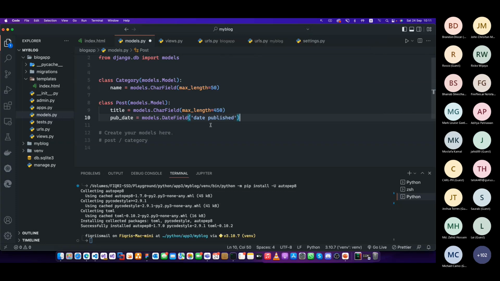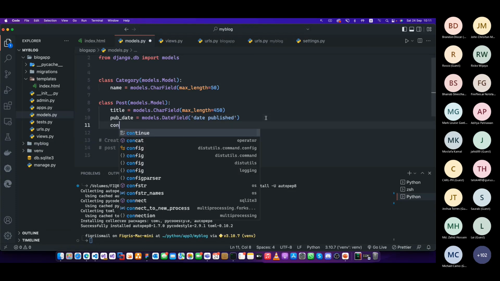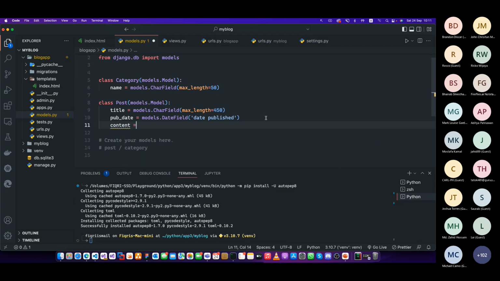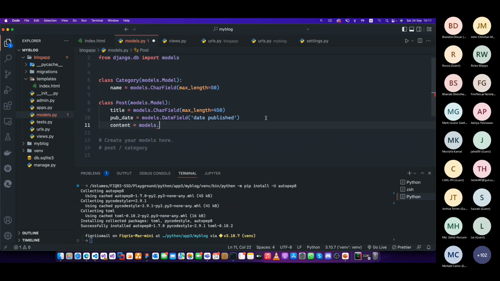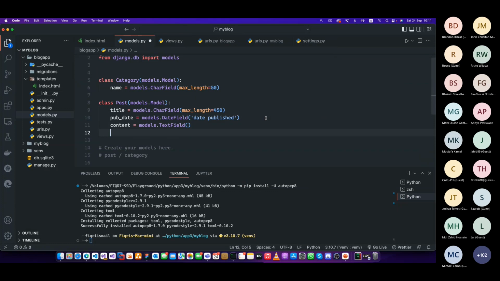People will see this name, right? When you console or when it logs, it will display. That's why it says verbose name. And let's just create the content for the blog. Models dot text field. It's kind of a text field, and then maybe the author.